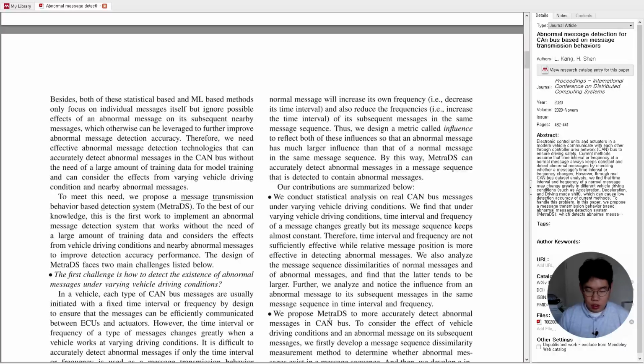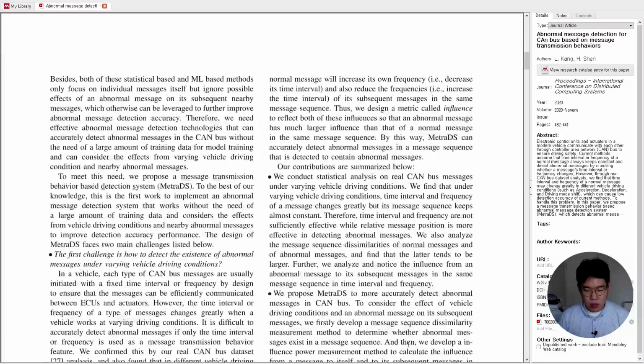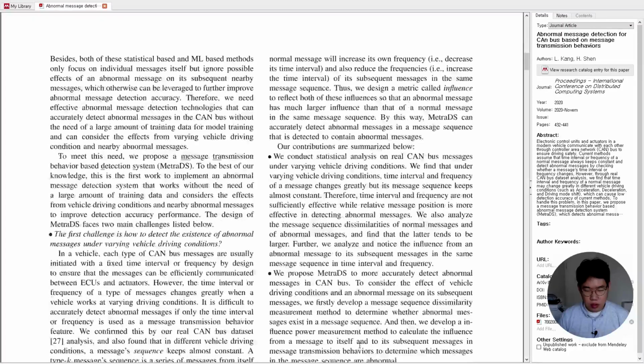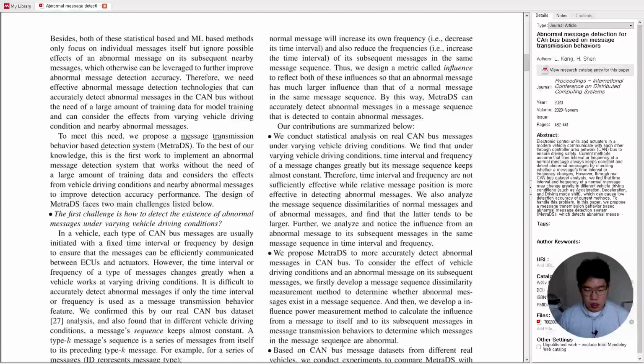To consider the effect of vehicle driving conditions and of an abnormal message on each subsequent message, we first develop a message sequence dissimilarity measurement method to determine whether abnormal messages exist in a message sequence, and then we develop an influence power measurement method to calculate the influence from a message to itself and to its subsequent messages in message transmission behaviors, to determine which messages in the message sequence are abnormal, based on CAN bus message datasets from different real vehicles.